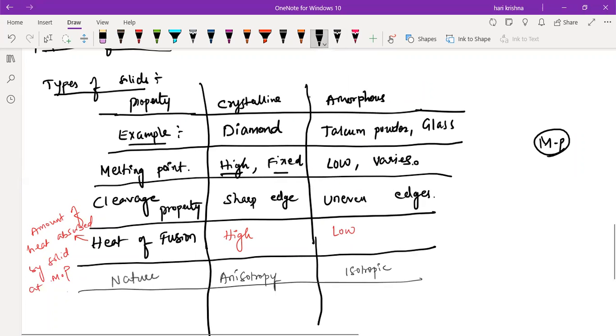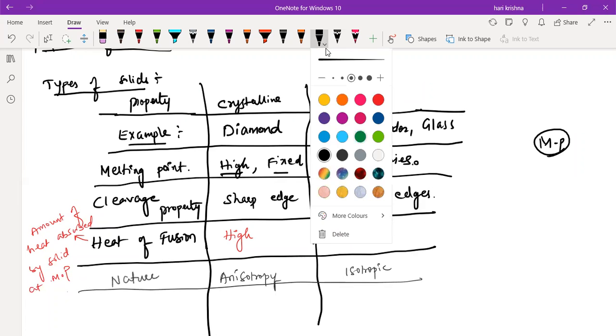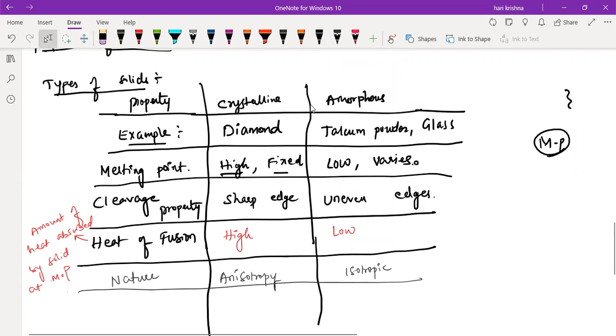What is the meaning of anisotropy and isotropy? Anyone?